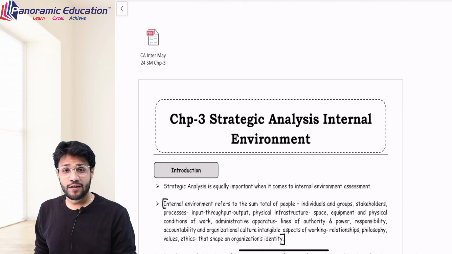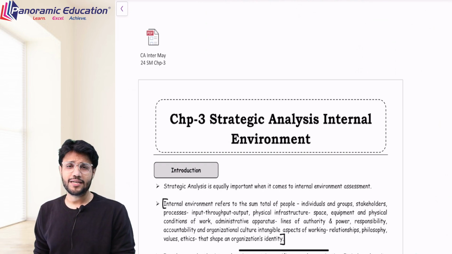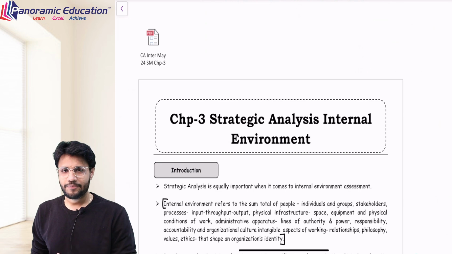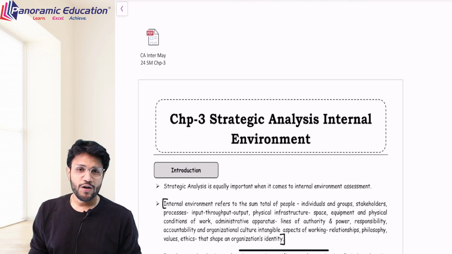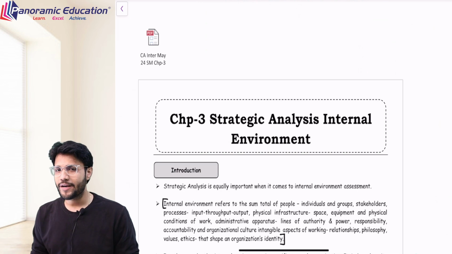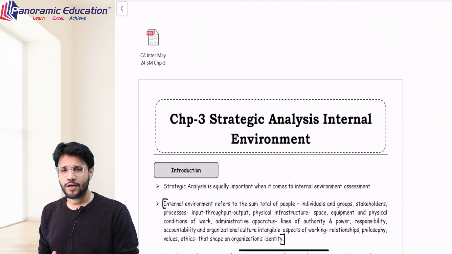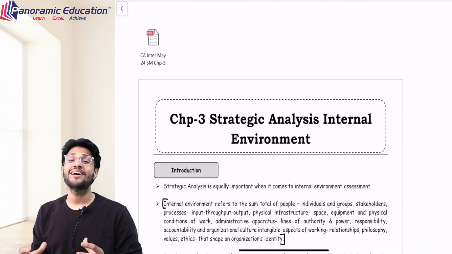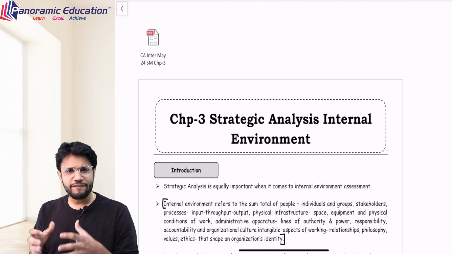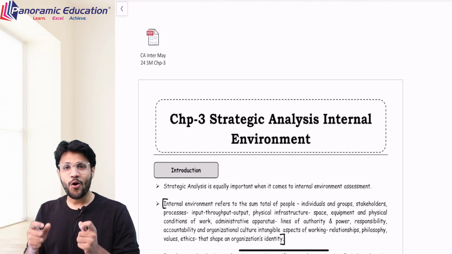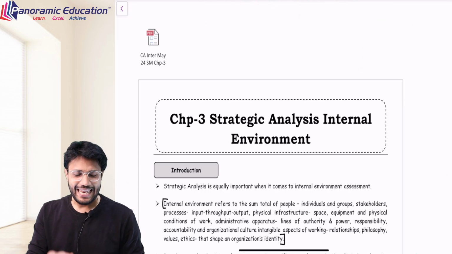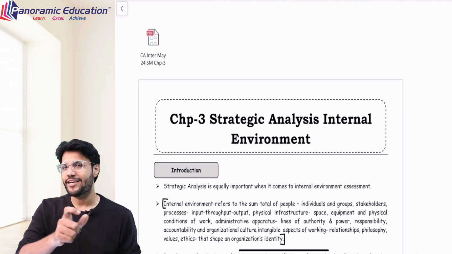And that's why the first part of the chapter which we will be discussing is stakeholder metrics. Then we will be discussing the factors which are necessary to understand the industry in which you operate, to understand the market in which you operate, to understand the customers, to understand the marketing techniques. And then finally we will be talking about some strategies which you can adopt in order to fight off the competition. Let's start discussing each topic in detail.